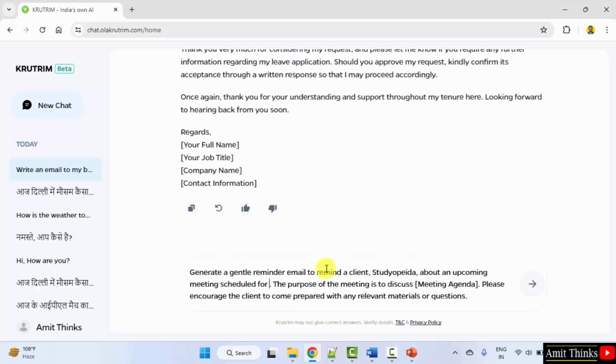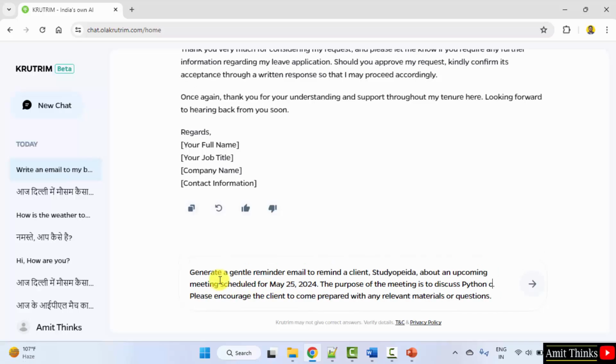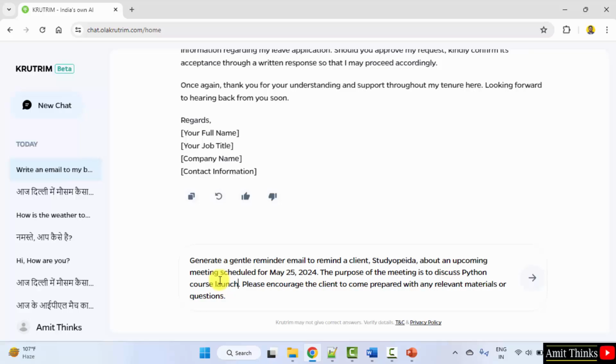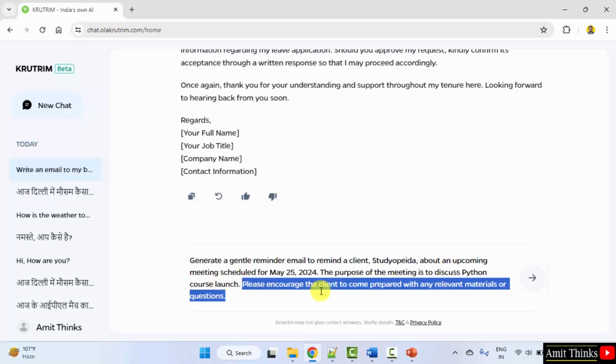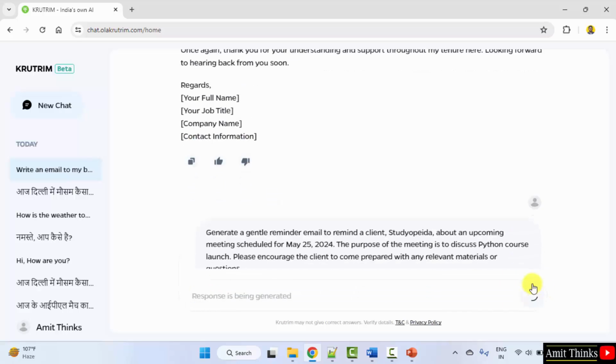Let's say May 25th, 2024. You can also add the purpose. Let's say I'll mention Python course launch. And you can also mention the last line to come prepared for the meeting. Submit.